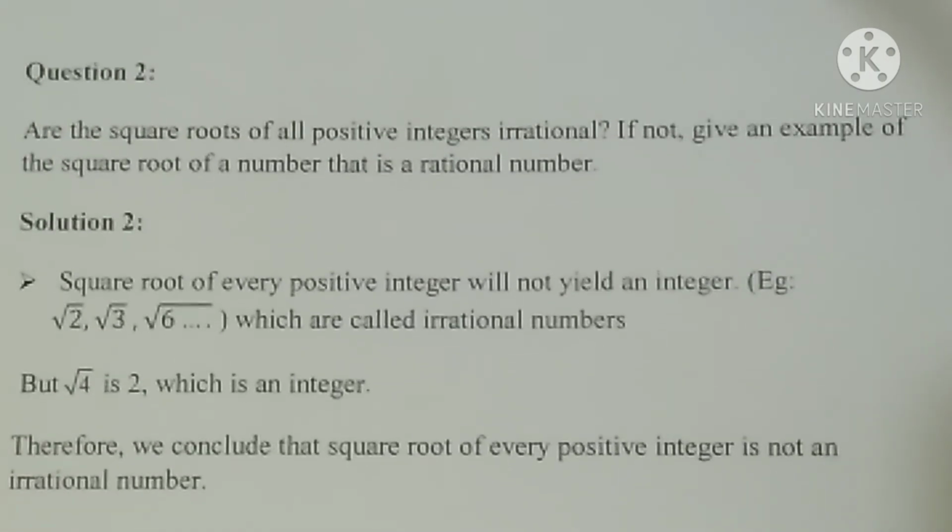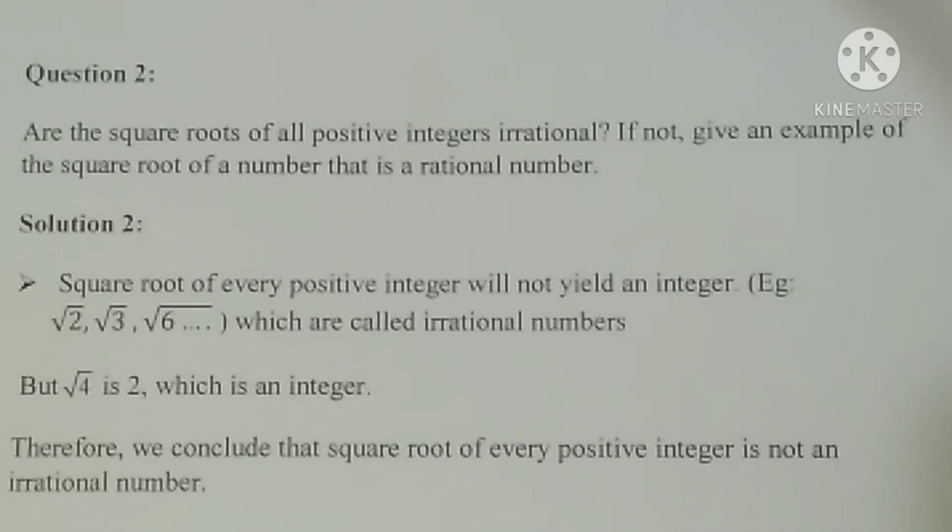Question number 2. Are the square roots of all positive integers irrational? If not, give an example of the square root of a number that is a rational number. So the question is whether the square roots of all positive integers are irrational only, and if not, we should give an example. Let us see the solution.